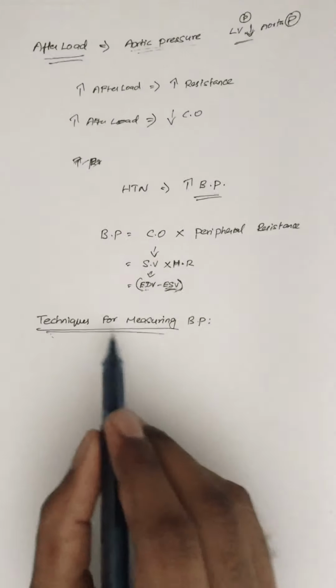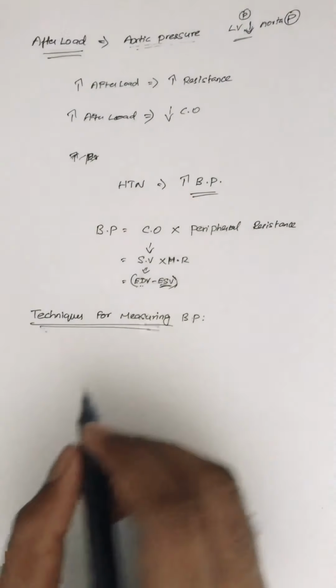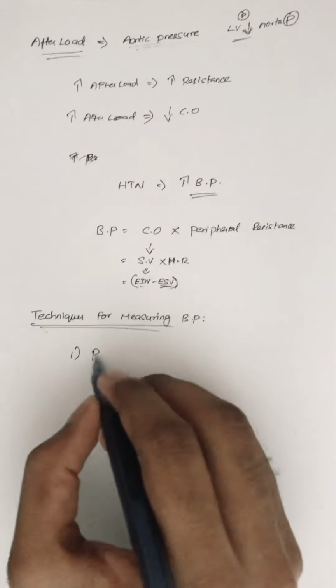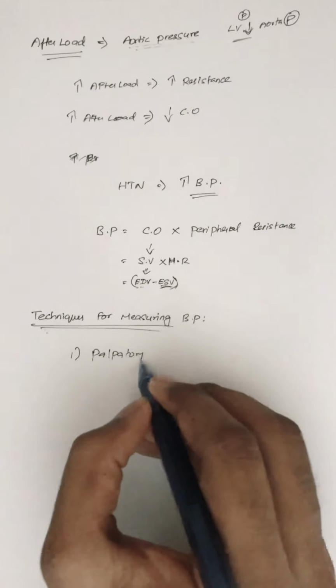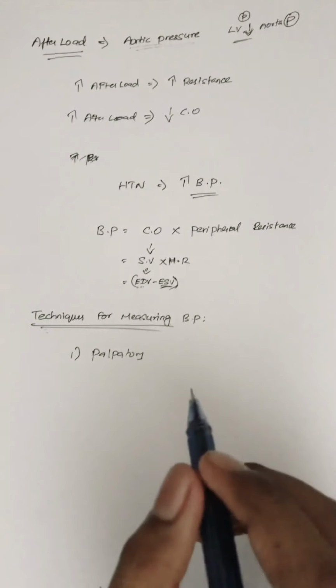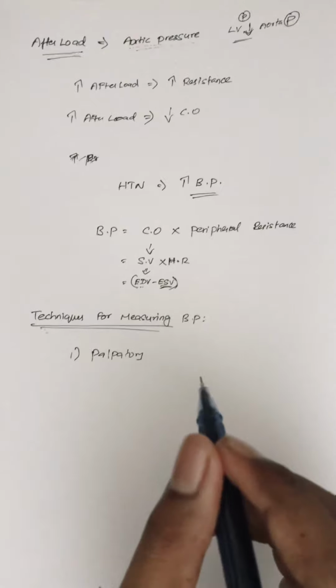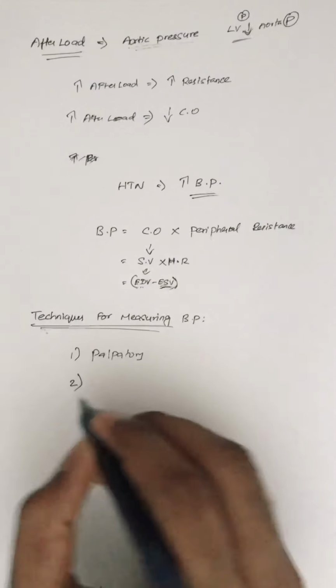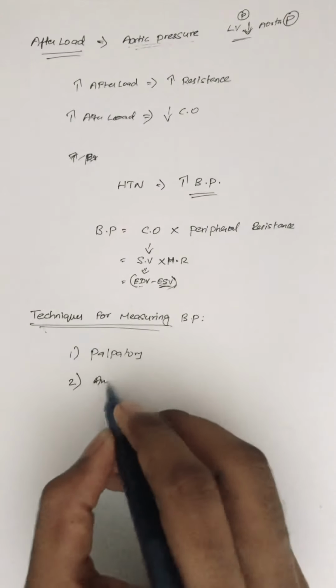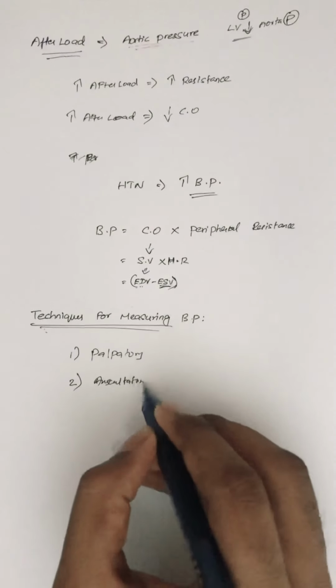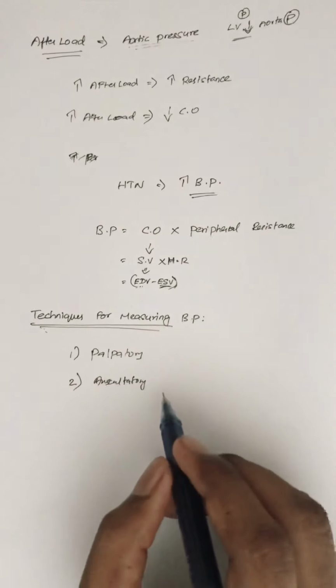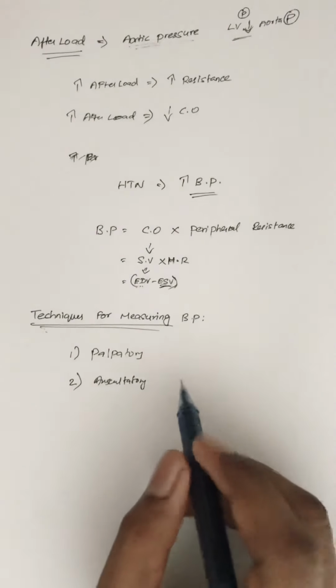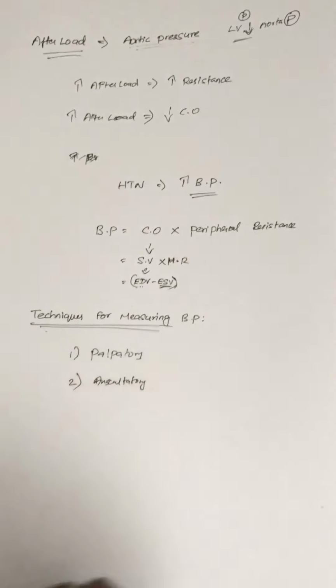So what are the techniques for measuring BP? We have the palpatory method, by palpating on your radial pulse or brachial pulse. We commonly use the auscultatory method, by using your sphygmomanometer and your stethoscope, you can hear your BP.